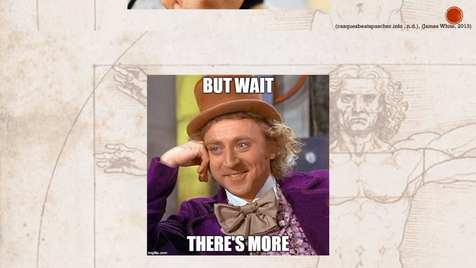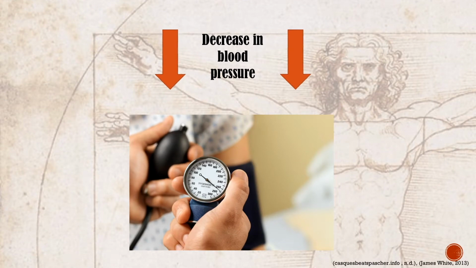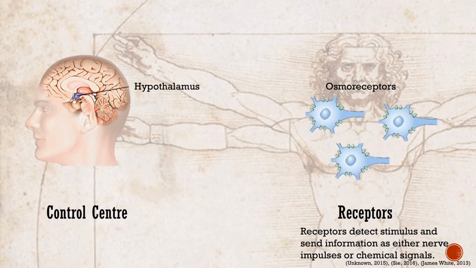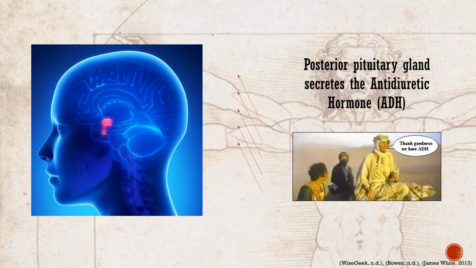Another homeostatic process that regulates blood pressure is the secretion of the antidiuretic hormone, ADH. Decreases in blood pressure stimulate osmoreceptors in the hypothalamus. These receptors activate neurosecretory cells of the hypothalamus, which synthesize ADH to be secreted by the posterior pituitary gland.